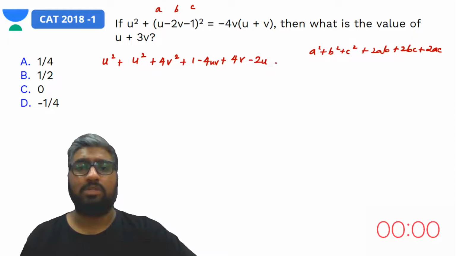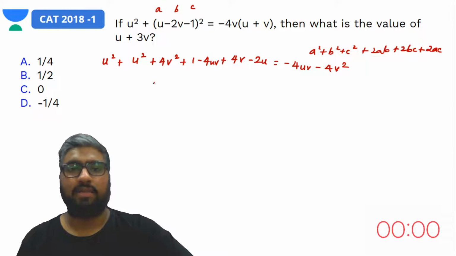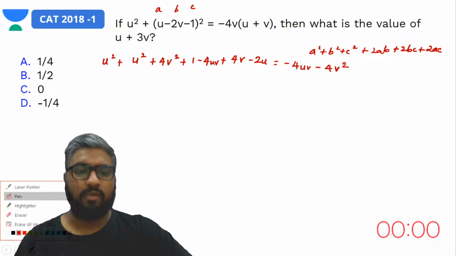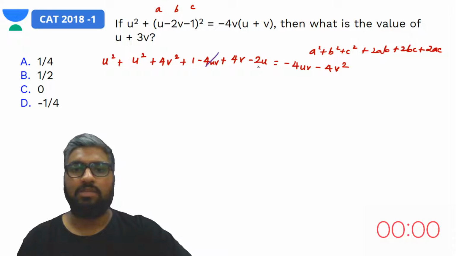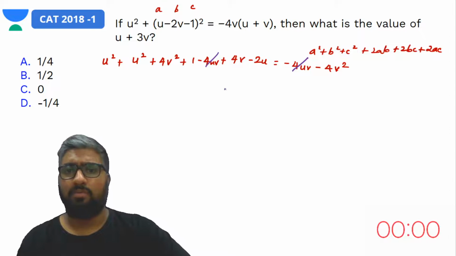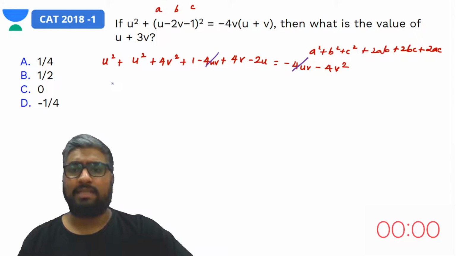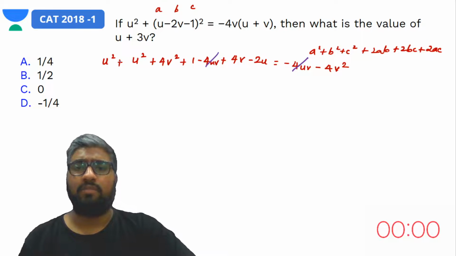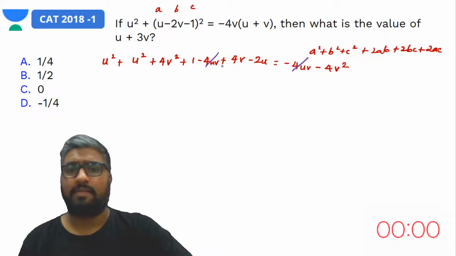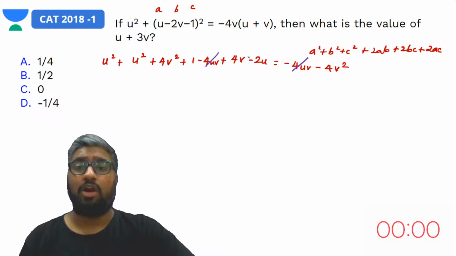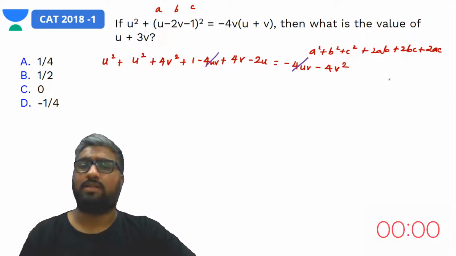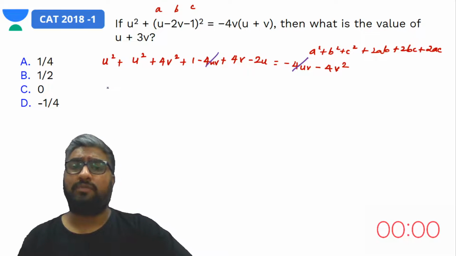So this should be equal to what? Let's quickly multiply this inside also: minus 4uv minus 4v squared. So this is what we have. We can let go of minus 4uv from both sides, and everything else would remain. So let's bring everything to one side and see if we can make a quadratic equation out of it. We don't have any uv term left, which basically means it will not be u plus v the whole square or something like that. So we will have to make two different quadratic equations here.